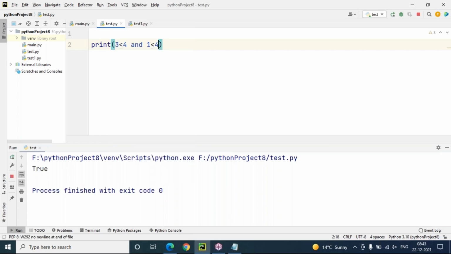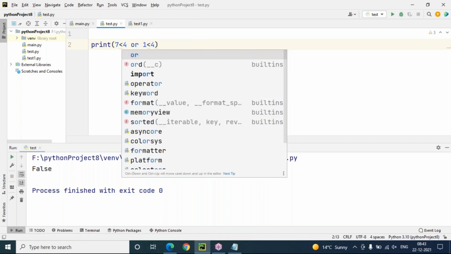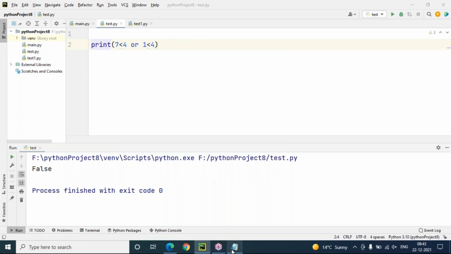Just observe. With and, suppose I take one of the conditions false. 7 less than 4 is not correct, but 1 less than 4 is correct. Even if one of the conditions is false and one is true, it returns false. Same if I take or, it means if any one of the conditions is true, then it returns true.